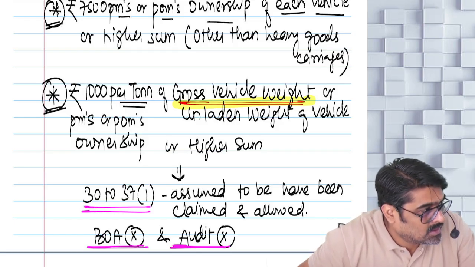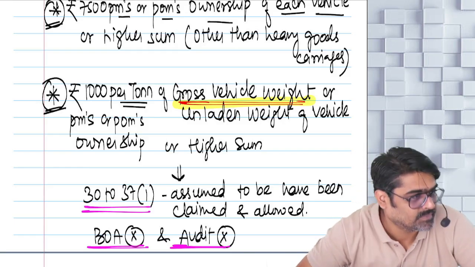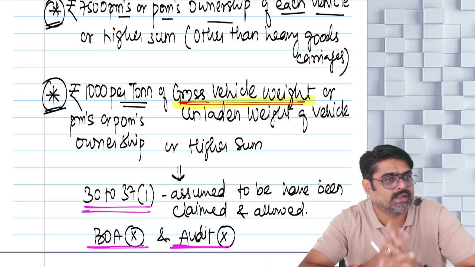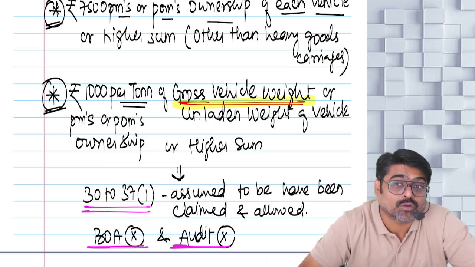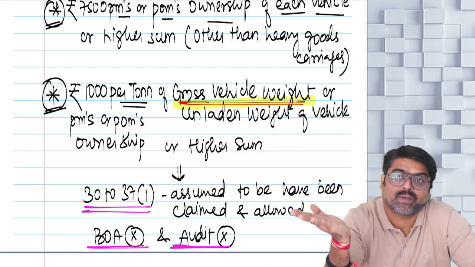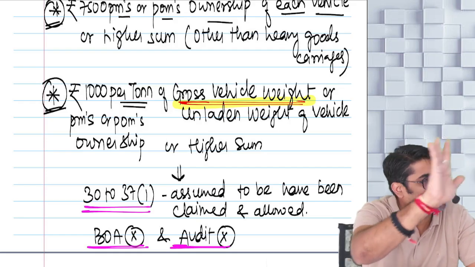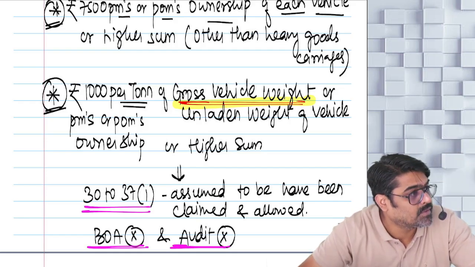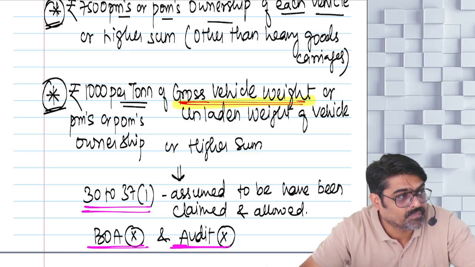Now wait. Total gross vehicle weight is 12 tons or more. Then the vehicle is heavy goods vehicle. So first of all you will have to check gross vehicle weight. If the gross vehicle weight is less than 12 tons, then 7,500 per month. But what if the gross vehicle weight is 12 tons or more?